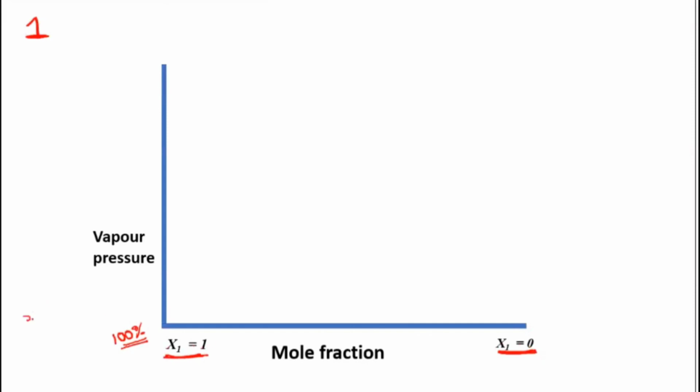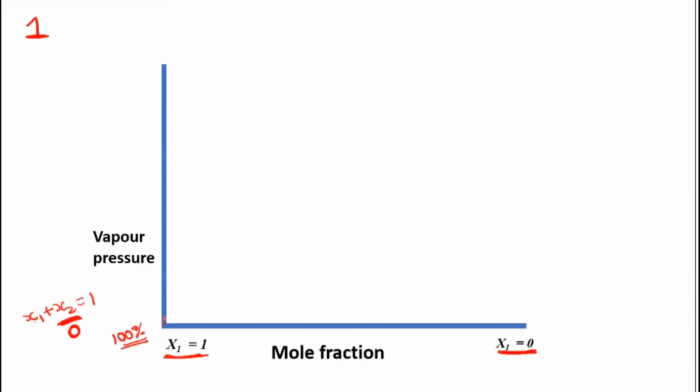You know the relationship x1 plus x2 is equal to 1. Then you will get x1 is equal to 1 when you don't have any second component present. Correct? Only when the second component value is 0 will you get x1 equal to 1. I hope you are able to understand this relationship. x1 is equal to 1 means 100% of only one component is present, and the vapor pressure will be only because of the first component. There is no solution, there is only one liquid present.